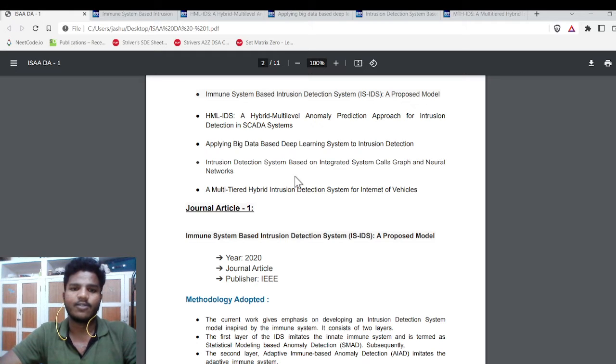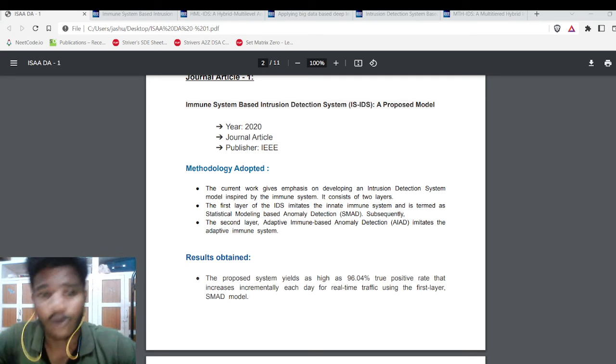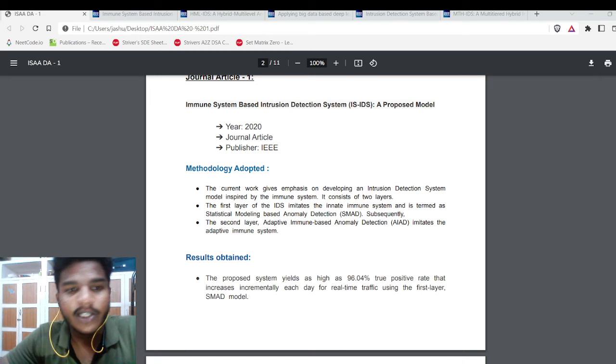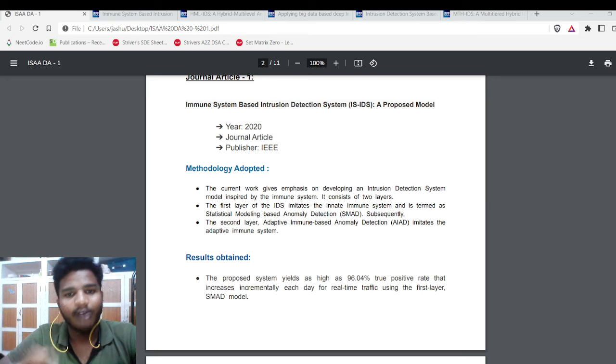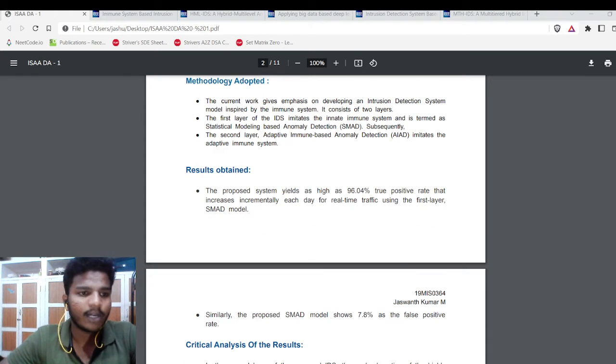For day one, I selected 5 journal articles. Journal article one is the immune system based intrusion detection system, which was proposed in the year 2020, and it was published by the IEEE. The main theme of this paper is that it explores the immunological model and implements it in the domain of intrusion detection on computer networks. The main objective is to monitor and log the network traffic and apply detection algorithms for detecting intrusions within the network.